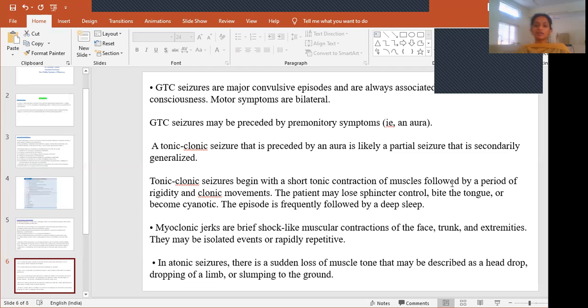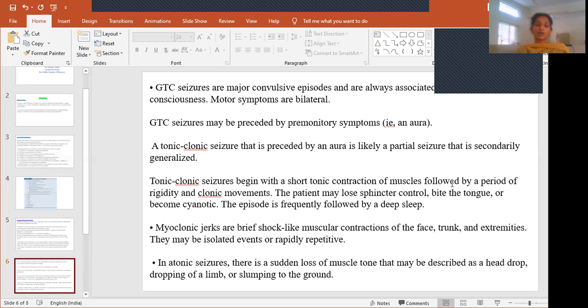So the patient may lose sphincter control. That means they will pass urine, and involuntary defecation will take place. They bite the tongue and become cyanotic. When they bite the tongue, it will turn bluish or blackish because of improper blood supply. These are the things by which you can clearly identify it as a seizure. This episode is frequently followed by a deep sleep. After this, the patient will go into deep sleep.